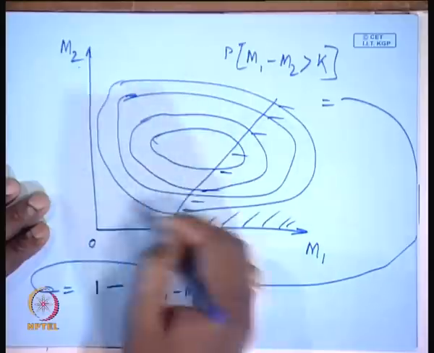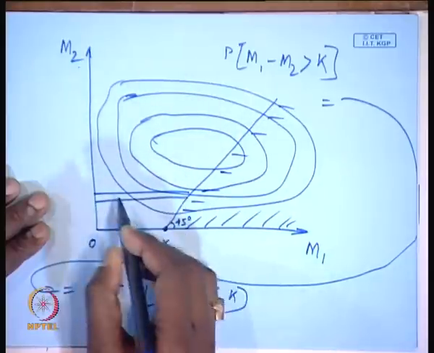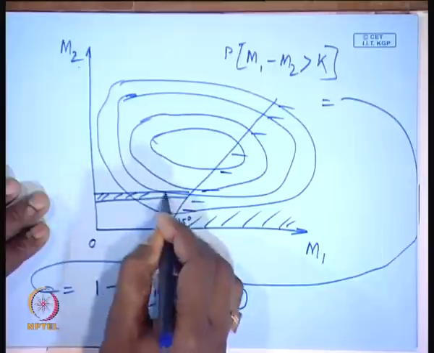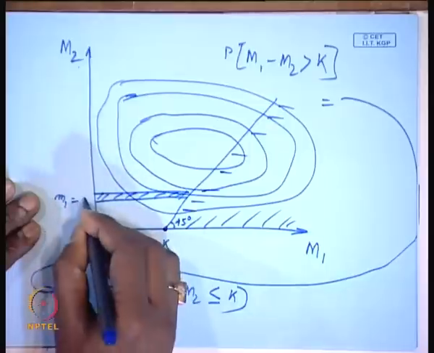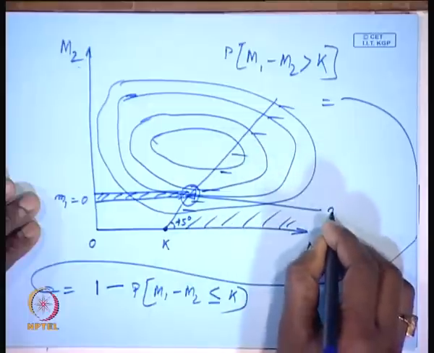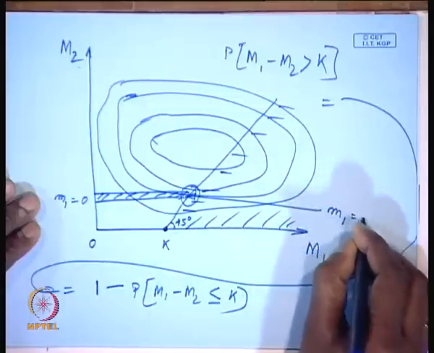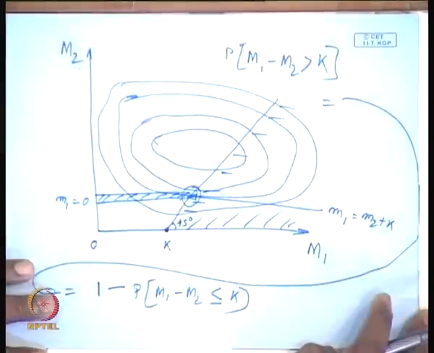Now, to know this area, what should we do? If we take a small strip, the range of m1 for this one starts at m1 equals 0 and ends at this point, m1 equals m2 plus k, from simple geometry.